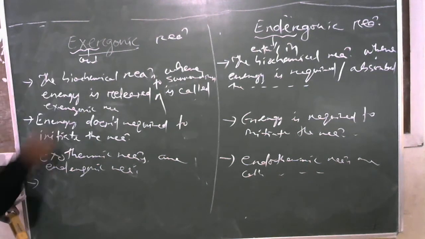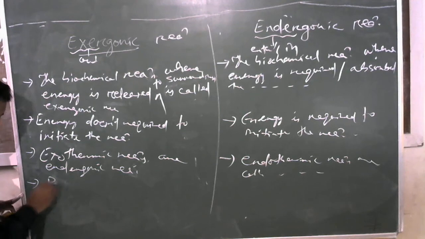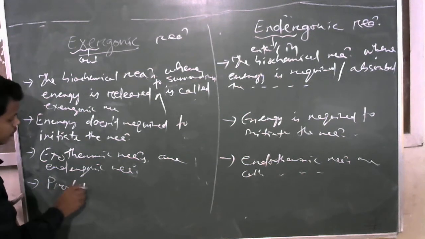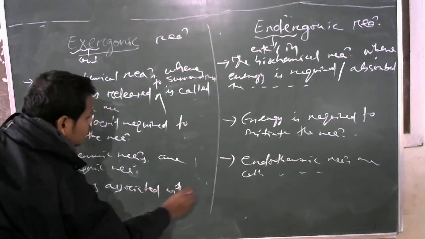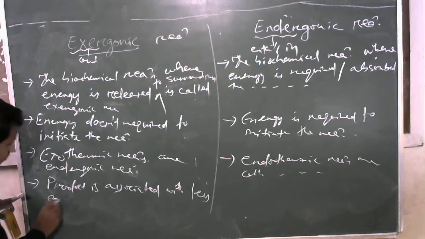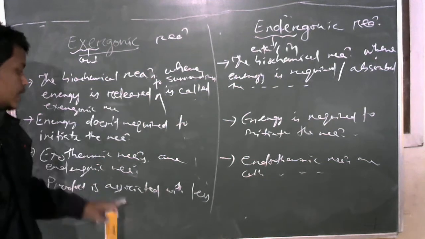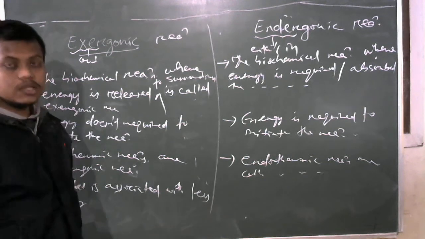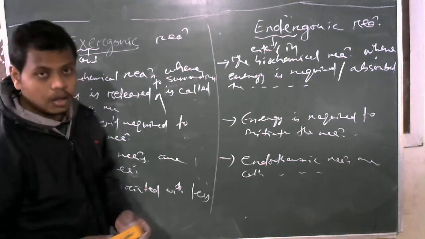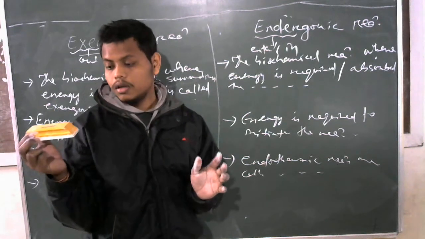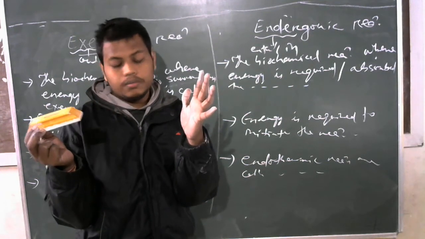Here, in an exergonic reaction, the product is associated with less energy. Mark it. The product formed in an exergonic reaction has a very small amount of energy. Imagine you light up a torch and suppose this is the product.